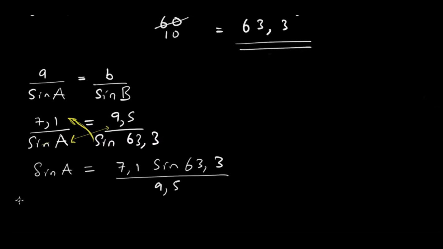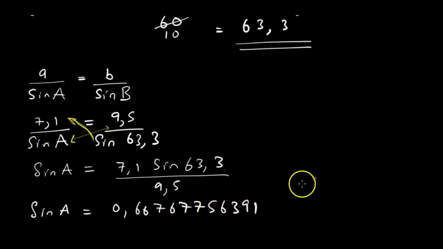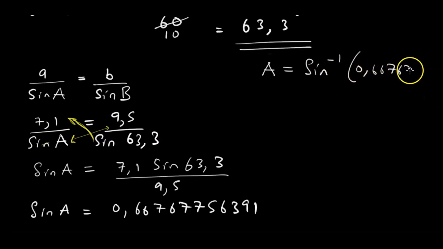My calculator is giving me a value of sin a is equal to 0.6677775639.